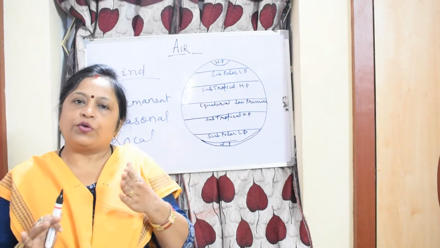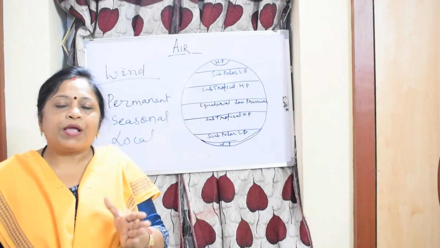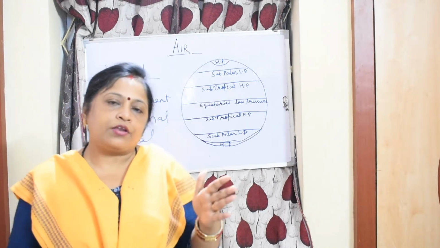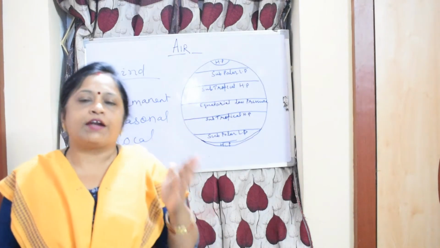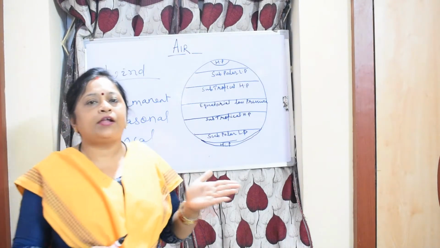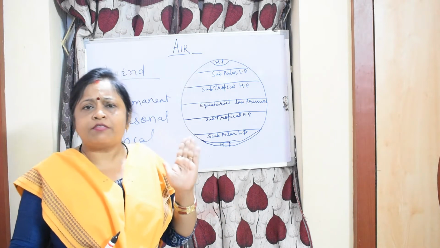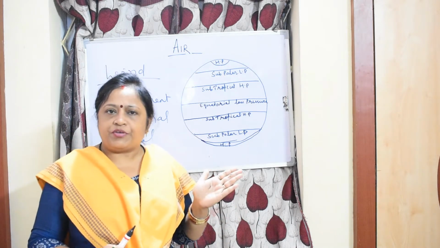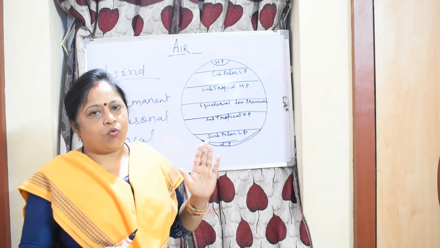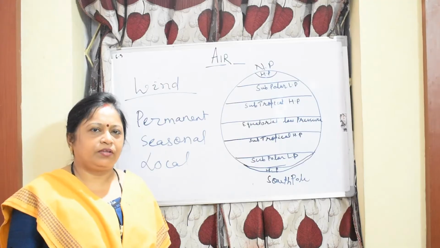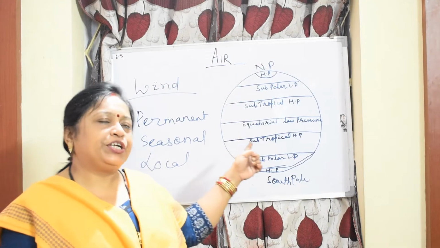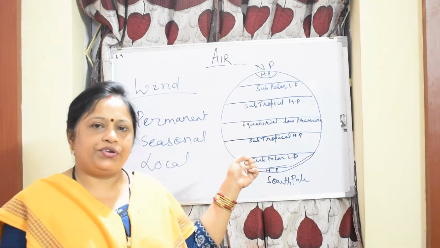It is more than 40 degrees, because it is nearer to the sun and it gets direct sunlight, direct heat, and the temperature is high. If the temperature is high, the pressure is low. So number one is equatorial low pressure, also known as the doldrum.